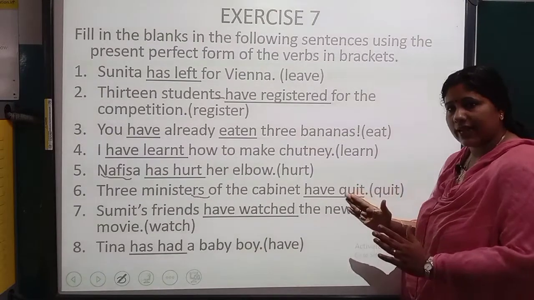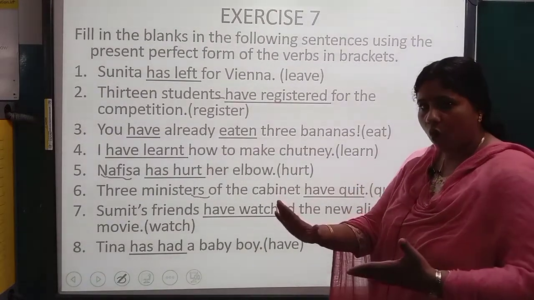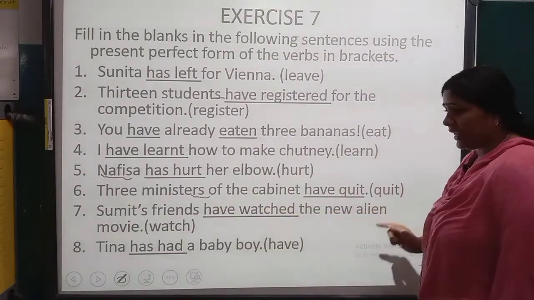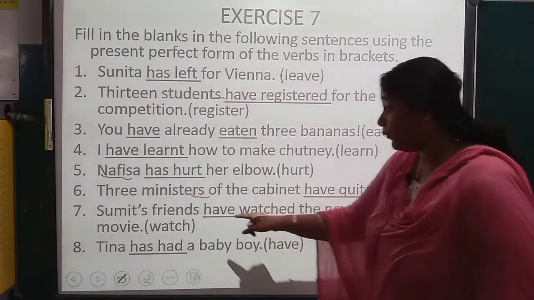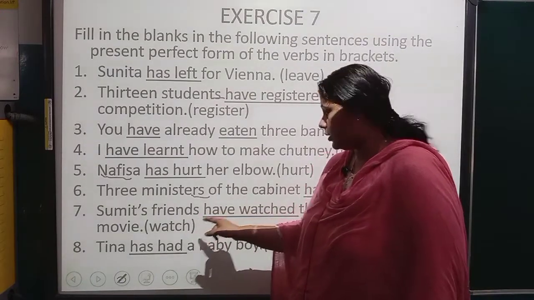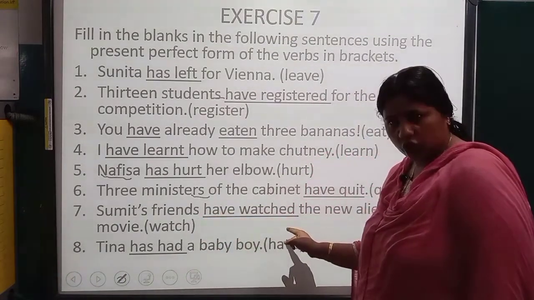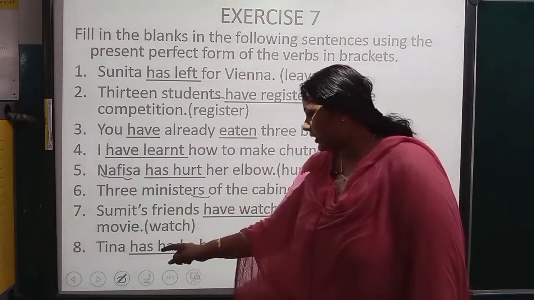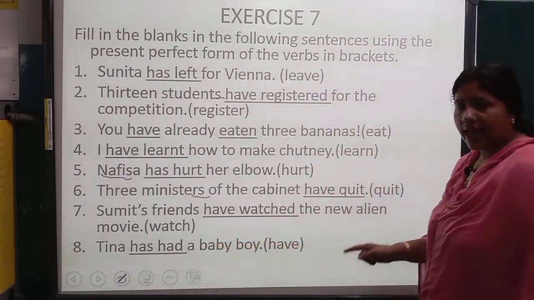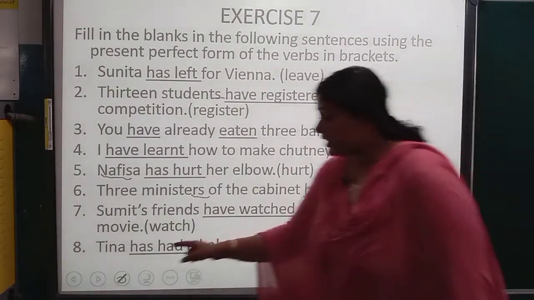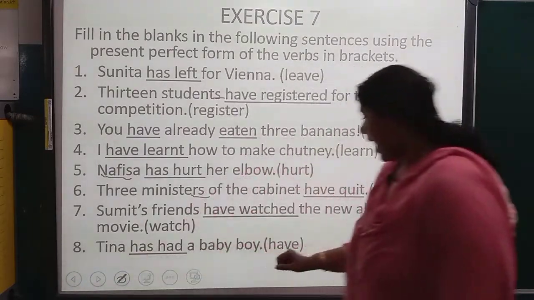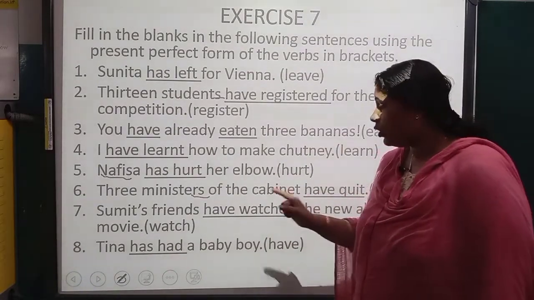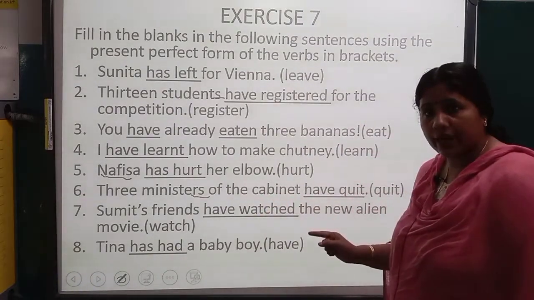It remains same in all the 3 forms. Next, Sumit's friends dash the new Alien movie. So friends, plural. So have watched. Next, Tina dash a baby boy. Have. So Tina is singular. So has, and V3 form of have is had. So has had a baby boy.